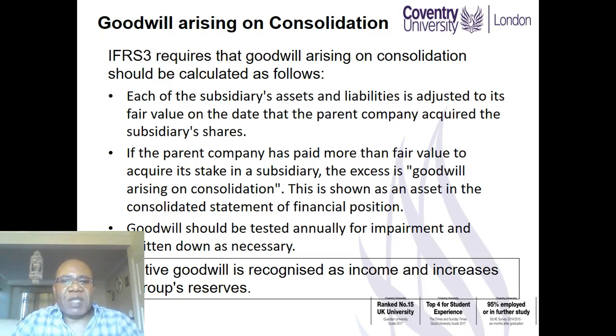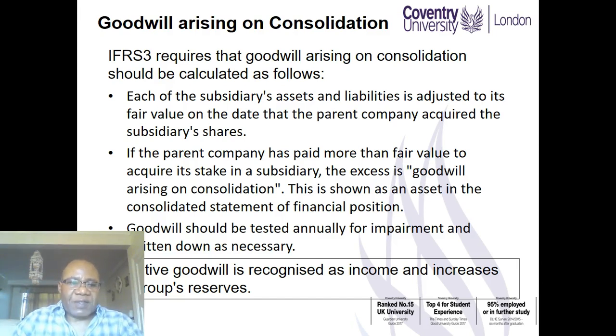If the parent company has paid more than the fair value of the assets and liabilities acquired in the subsidiary, the excess payment is referred to as goodwill arising on consolidation. This will be shown as an asset in the consolidated statement of financial position.